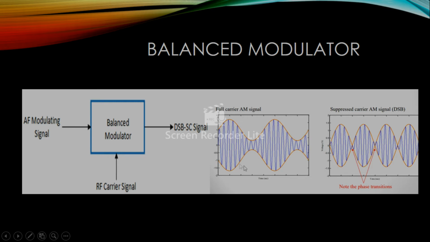This is the full carrier waveform, where the carrier still exists. To know how the carrier still exists, let's see the envelope. The envelope is floating and didn't reach 0, while for the suppressed carrier, the envelope reaches 0, and at that point there is a phase transition, which is the phase shifted by 180 degrees.